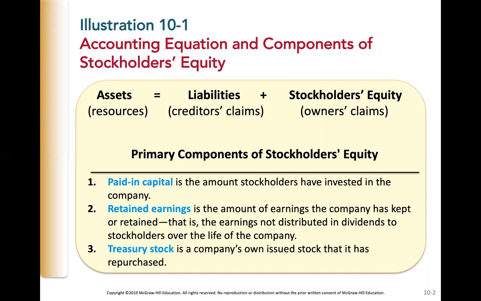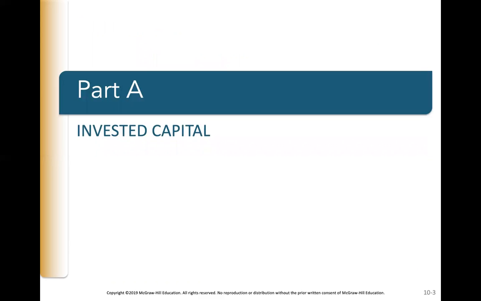The third component is treasury stock. Treasury stock is a company's own issued stock that has been repurchased. It's important to note that it's its own stock. It's not an investment in another company. It is when one company buys back its own stock from shareholders, and we'll look more in depth into that later. So in part A of this chapter, we discuss transactions involving the paid-in capital, also known as invested capital.